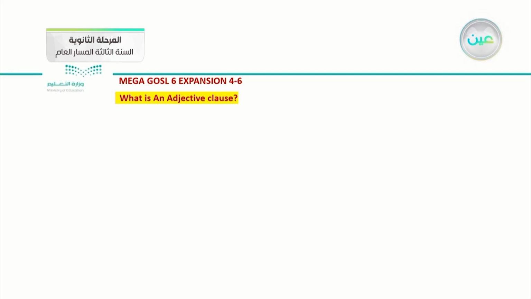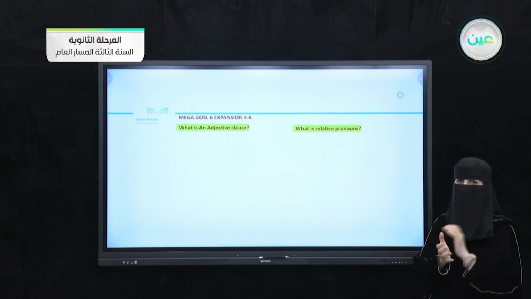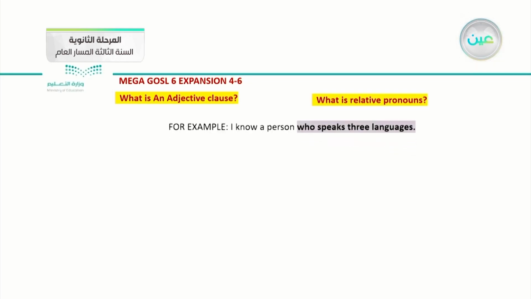Okay, when we know what the adjective clause is, what is the next step, miss? The next step is that we should know what the relative pronouns are. Relative pronouns, we can say, introduce a clause that turns a noun into an adjective clause. And here is an example. For example, I know a person who speaks 3 languages. So who speaks 3 languages is the adjective clause describing the noun.